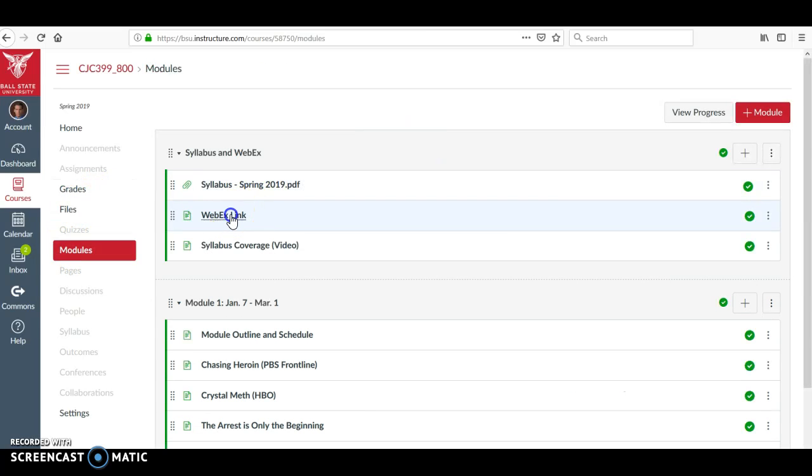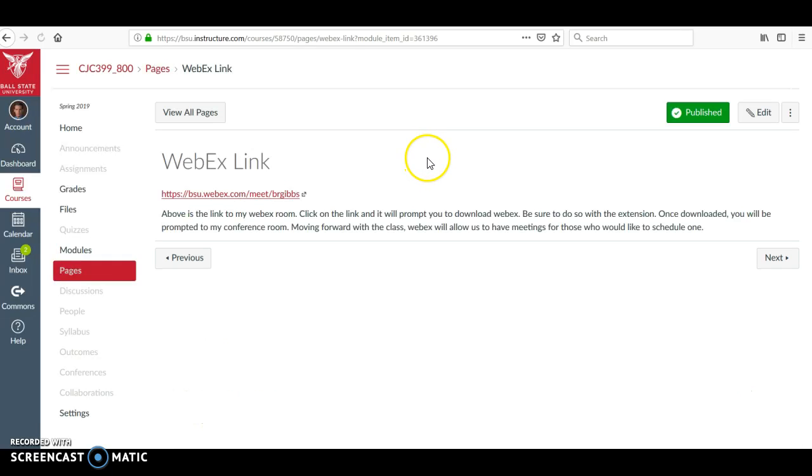And here is the WebEx link for when we begin our meetings and you choose to meet me via WebEx. Here are instructions on how to get it all downloaded. You're really just going to hit the link and move from there. You'll be prompted. I've had other students set it up with no problem through these instructions, but if you do have a problem, of course, email me.